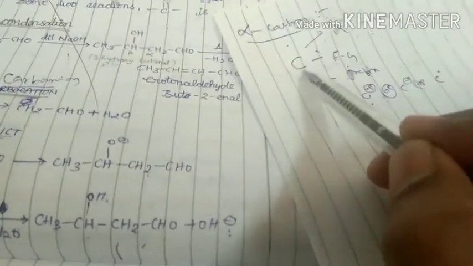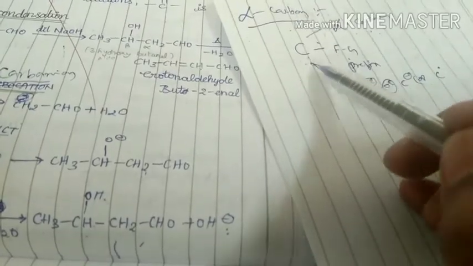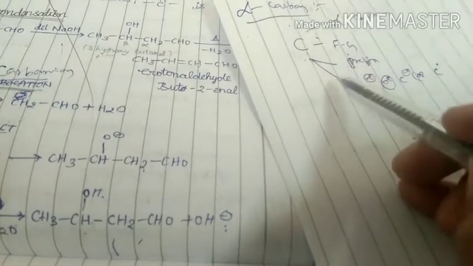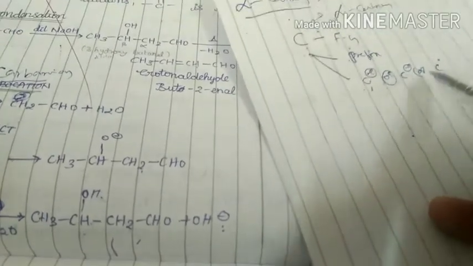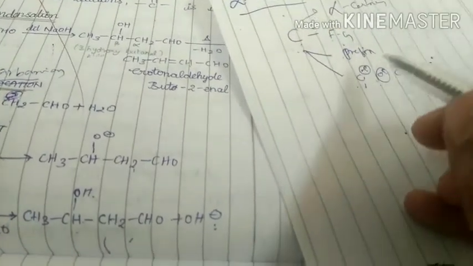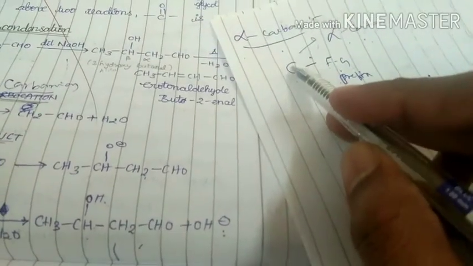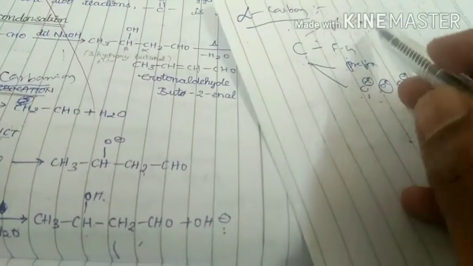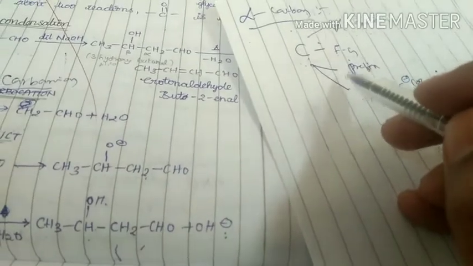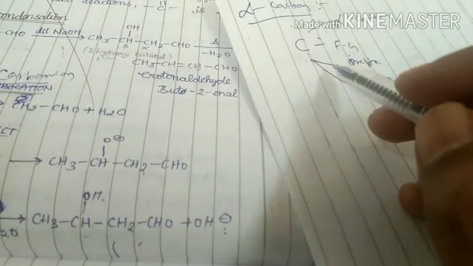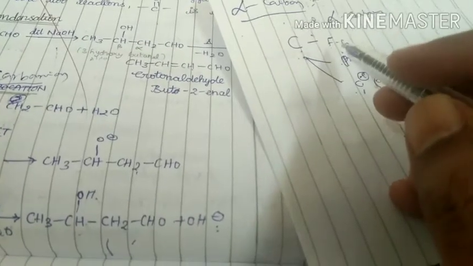A hydrogen which is present on the alpha carbon atom is called alpha hydrogen.